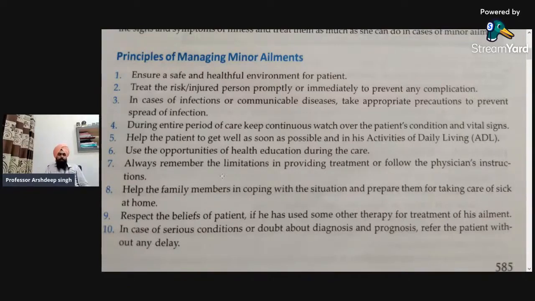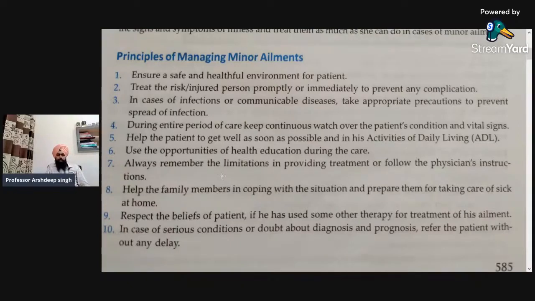Next is, always remember the limitations in providing treatment or follow the physician's instructions. So what are the limitations that a nurse has to follow, up to what extent he or she can provide the care to the patient, and from which instance there is a need for the doctor to keep a close watch.